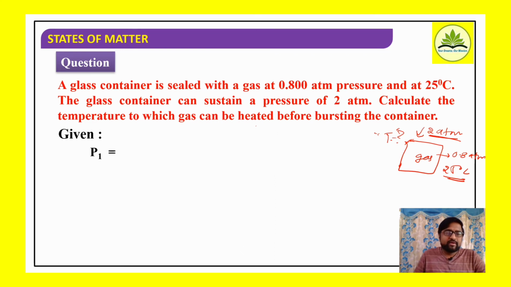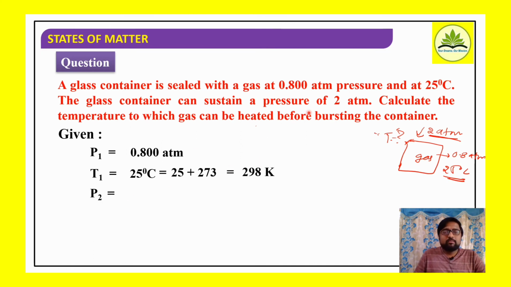Well, if I look at the given data, P1 is 0.8 atmosphere, and the corresponding temperature T1 is 25 degrees Celsius. So 25 plus 273 is 298 Kelvin. P2 is what the container can sustain, 2 atmosphere, the final pressure.